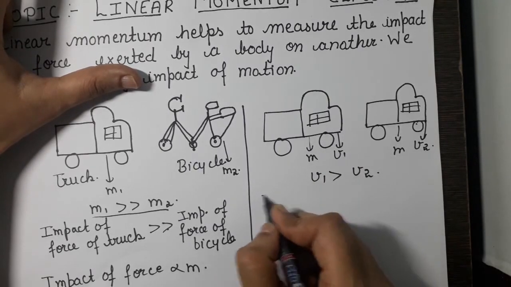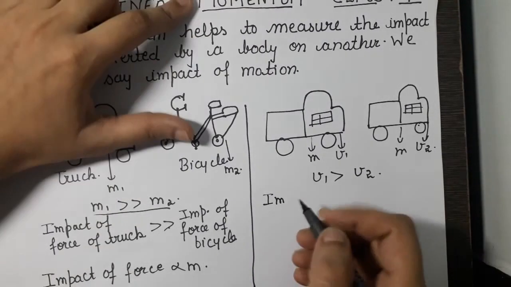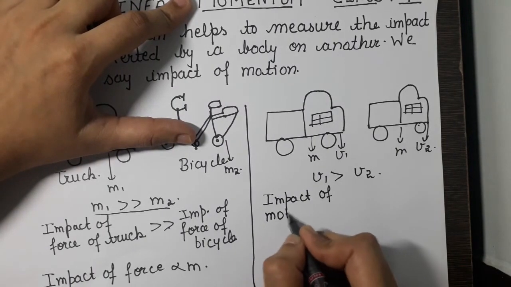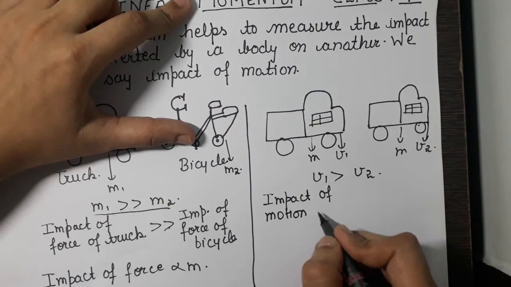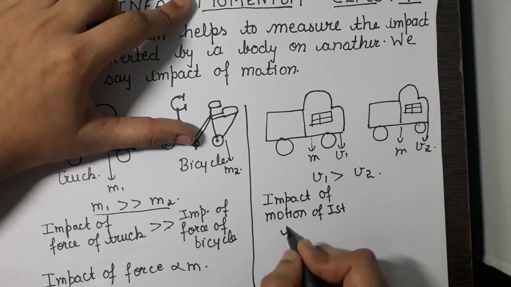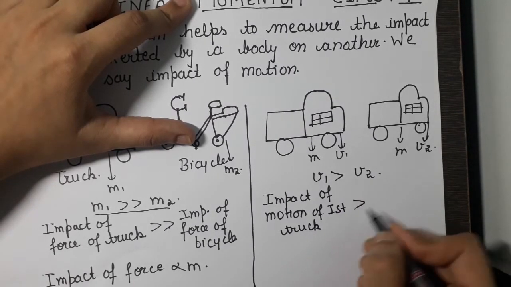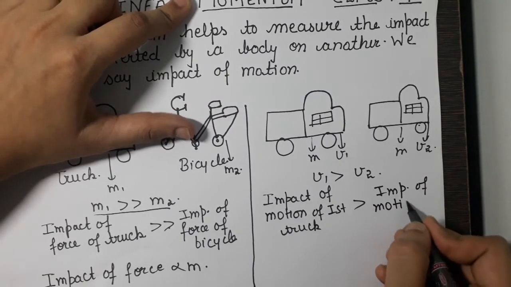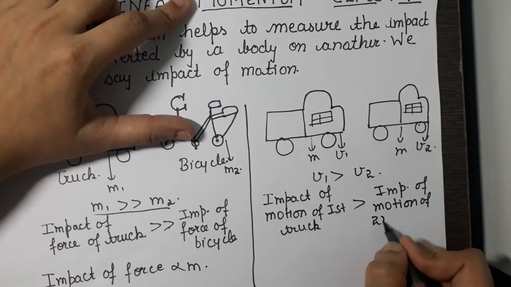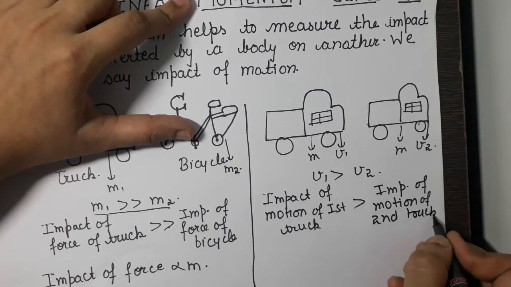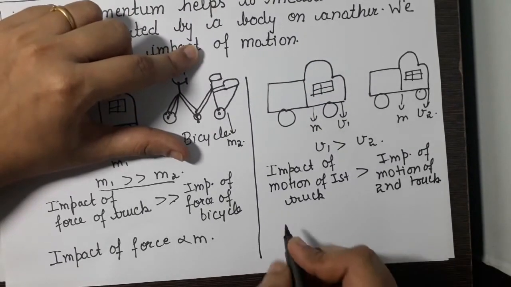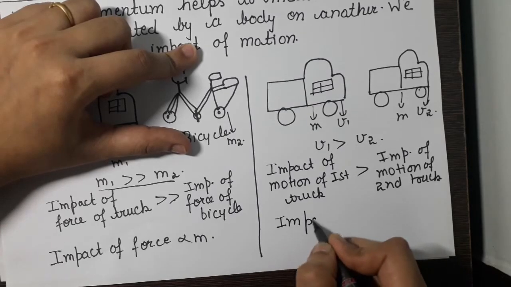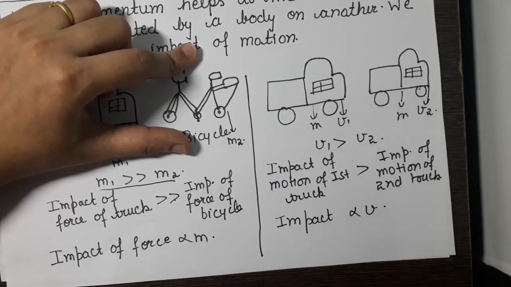So here the impact of motion or force of the first truck is more than the impact of motion of the second truck. So from the second example we are concluding that impact of force is also depending upon the velocity. So impact is also depending upon the velocity.